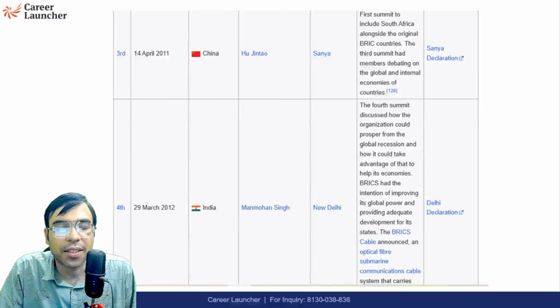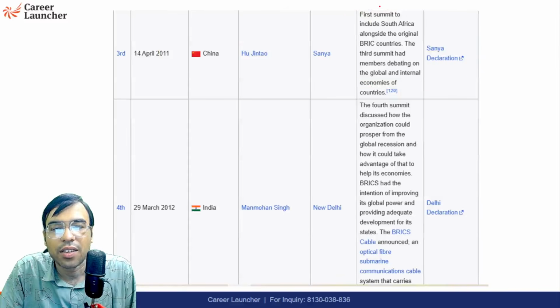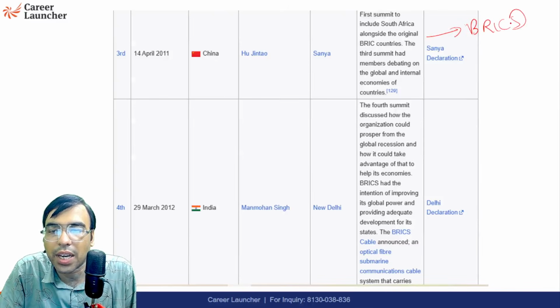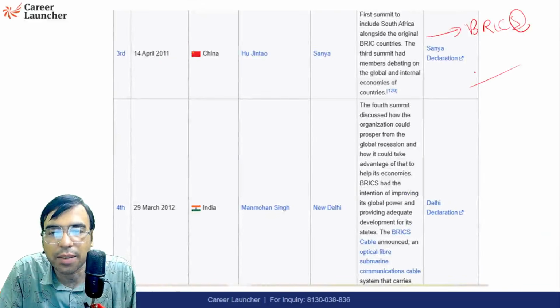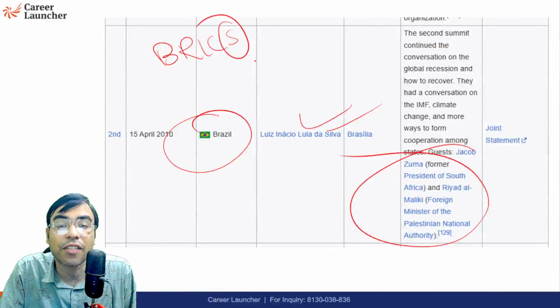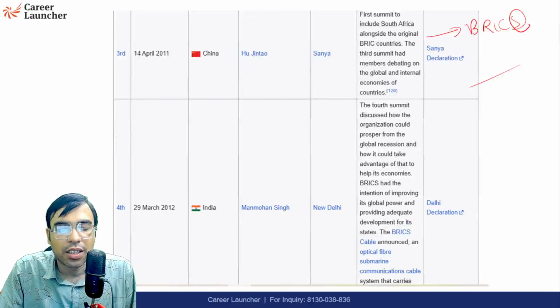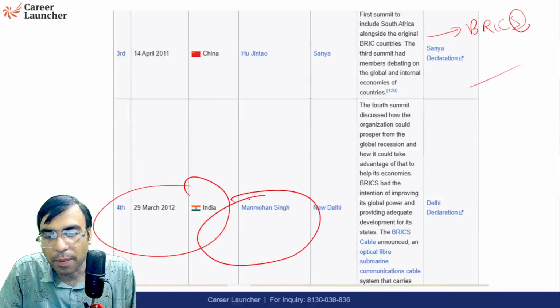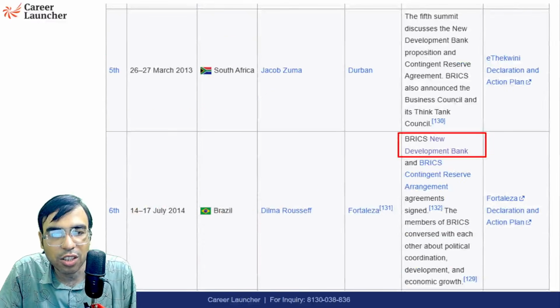Now 2011, China hosted this, where for the first time South Africa came as a member, because the last time it was only added, but it came as a member in 2011. So when South Africa was added, the answer is 2010. You should remember. Next is 2012, Manmohan Singh was the prime minister. BRICS was hosted in Delhi, and the Delhi Declaration was signed.